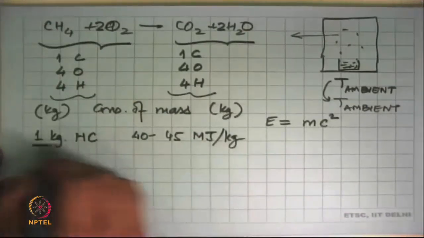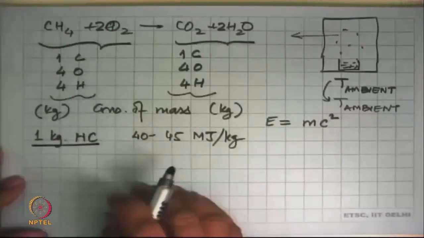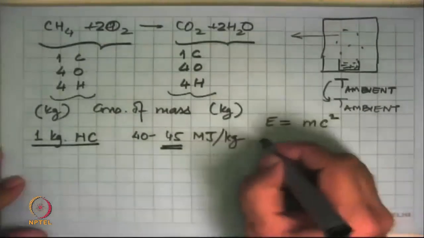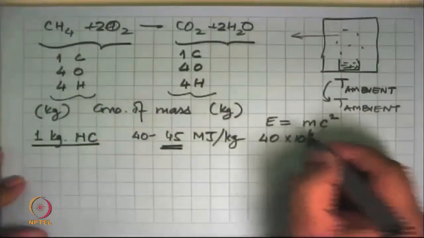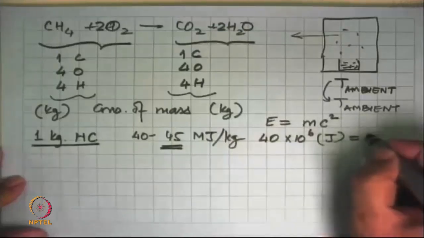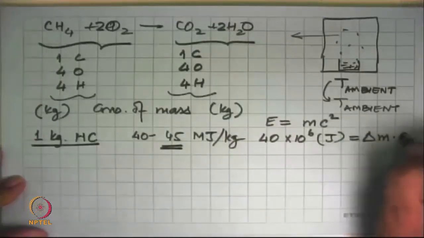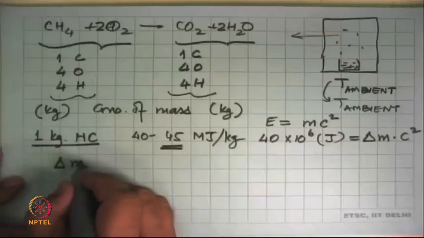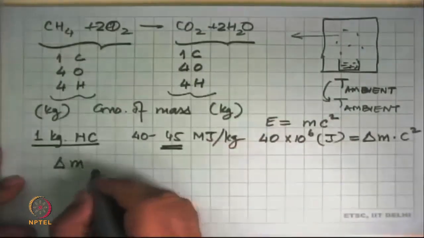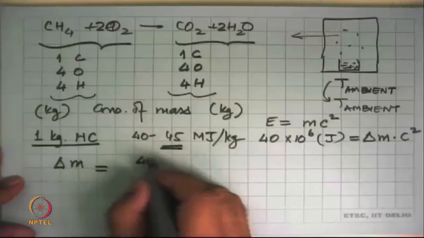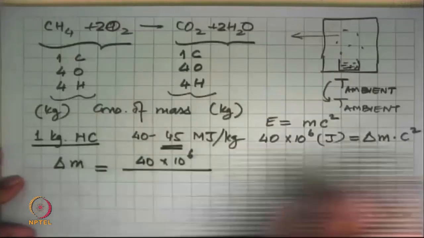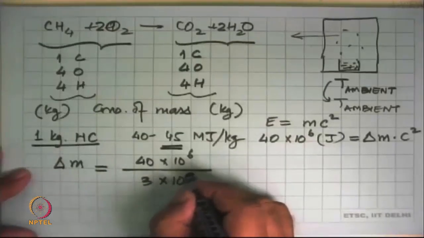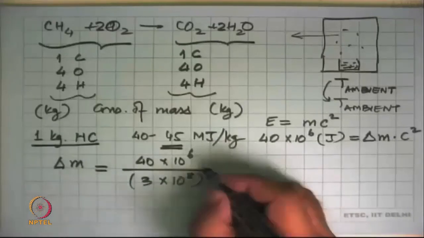So say we burnt 1 kg of a hydrocarbon fuel and say we got out 40 megajoules. So E is 40 into 10 to the power 6 joules. The question is, what was the change in the mass that took place? If we do this calculation, the decrease in mass that we expect will be 40 into 10 to the power 6 joules divided by c squared, where c is the speed of light, 3 into 10 to the power 8 meters per second, and this whole thing is squared.